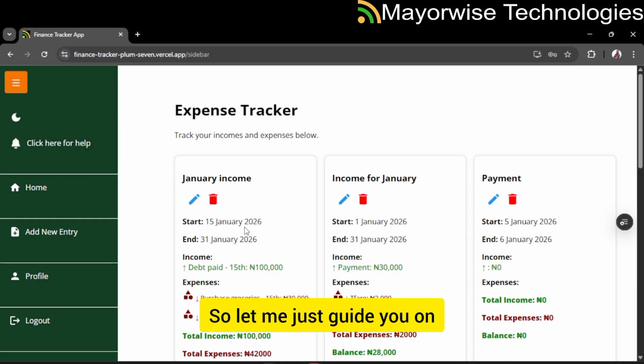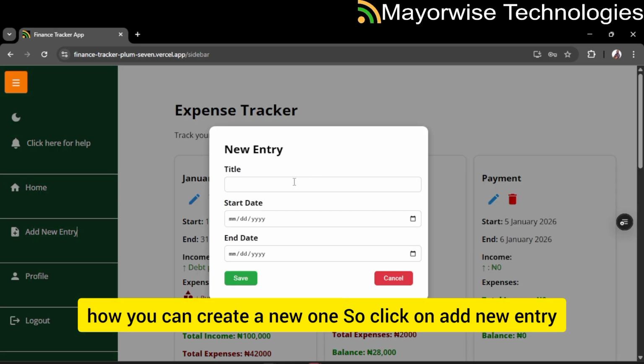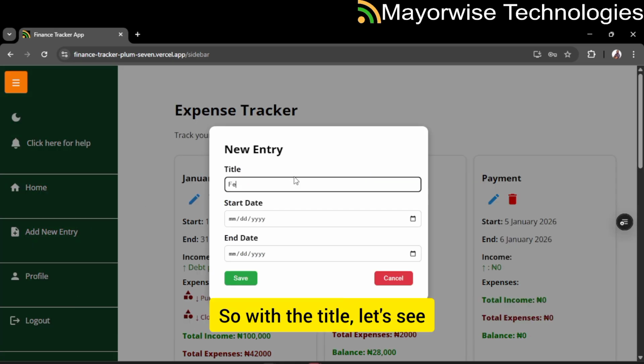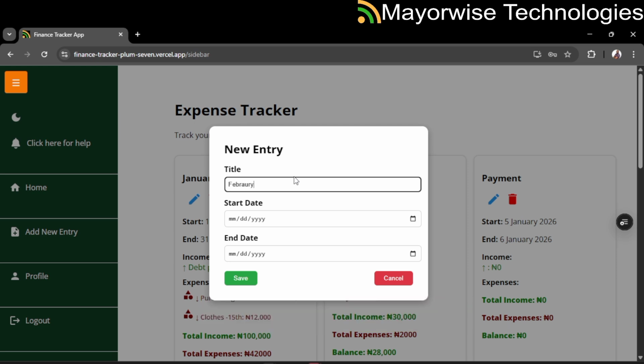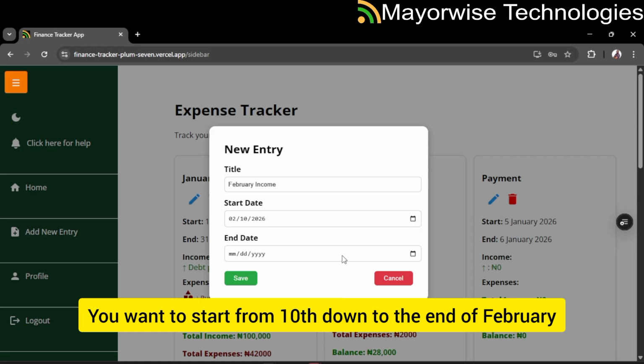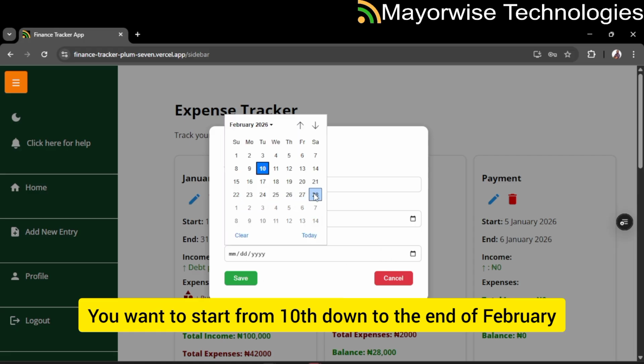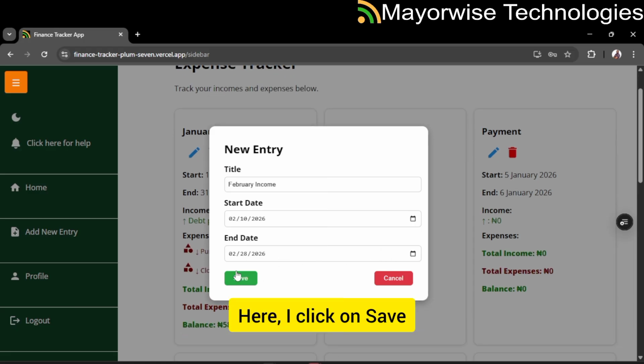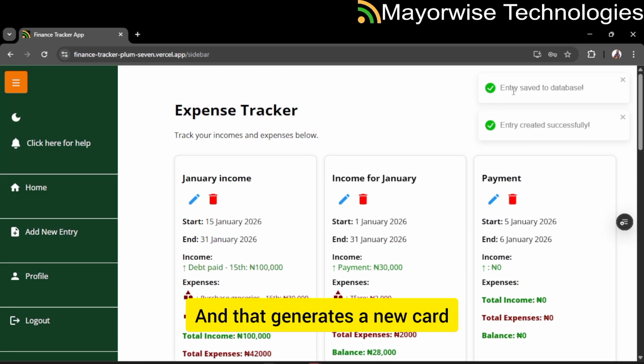Okay, so let me just guide you on how you can create a new one. So click on add new entry. So what will be the title? Let's say I want to track February income. All right. So put the start date where you want to start from. You want to start from the 10th down to the end of February. Okay, I click on save, and that generates a new card.